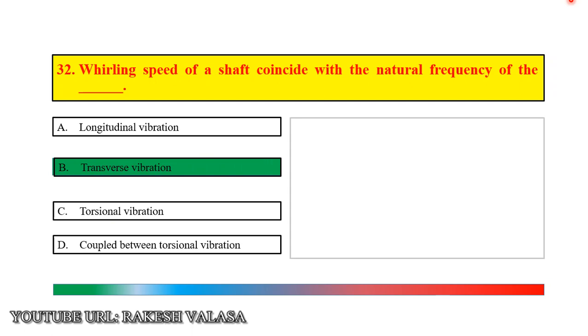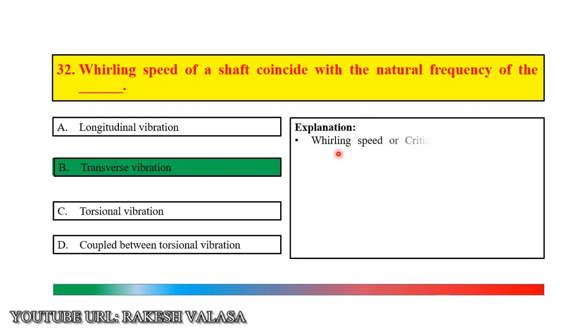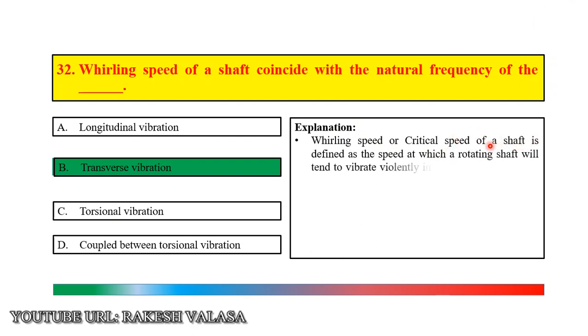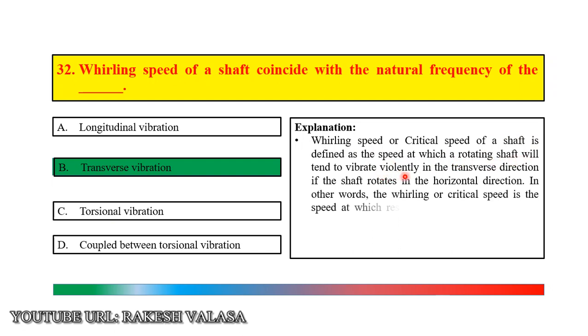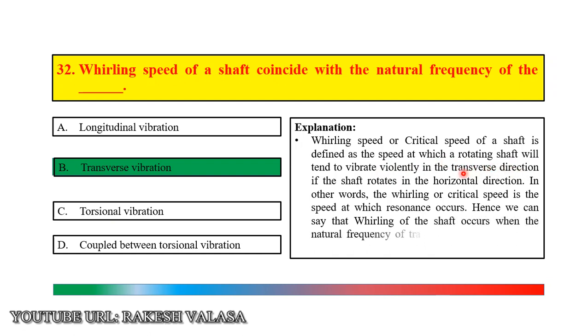Let us see the explanation. Whirling speed or critical speed of a shaft is defined as the speed at which a rotating shaft will tend to vibrate violently in the transverse direction, that means perpendicular direction, if the shaft rotates in the horizontal direction. In other words, the whirling or critical speed is the speed at which resonance occurs.